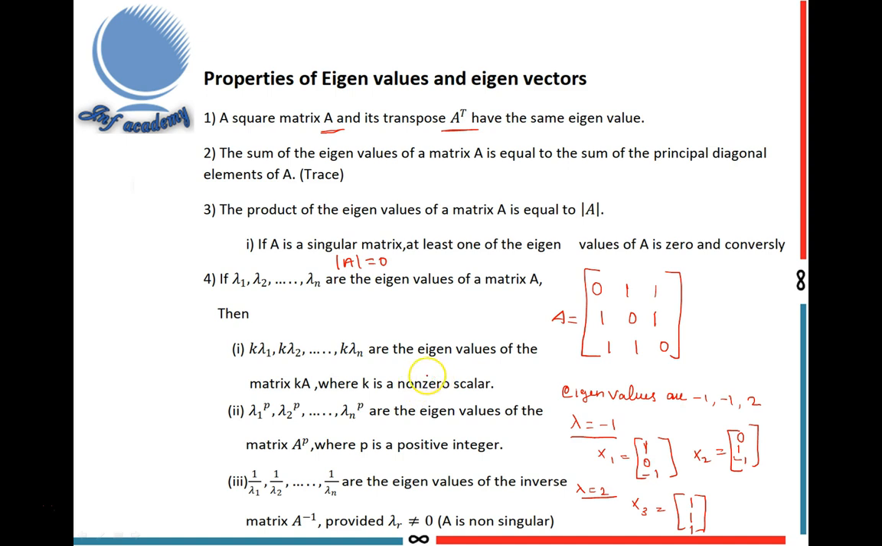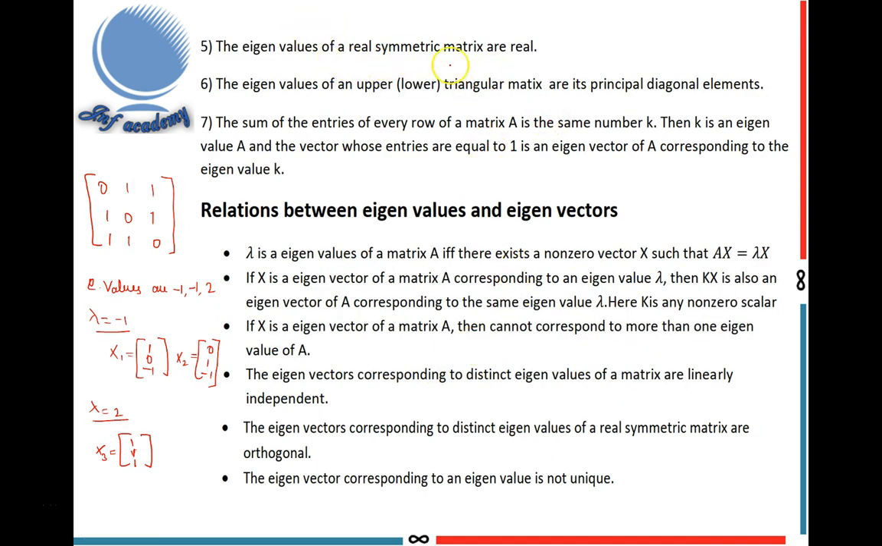Next property: the eigenvalues of a real symmetric matrix are real. For example, this is also a real symmetric matrix. What is meant by a real symmetric matrix? If A is equal to A transpose, then it is called a symmetric matrix. Real means all the elements are real entries. Here you have to find A transpose. It is the same: 0, 1, 1, 1, 0, 1, 1, 1, 0. Interchanging rows and columns, we get the same matrix, A transpose equal to A. All the entries are real, so it is a real symmetric matrix. Property 5 says the eigenvalues of a real symmetric matrix are real. So here the eigenvalues are also real.